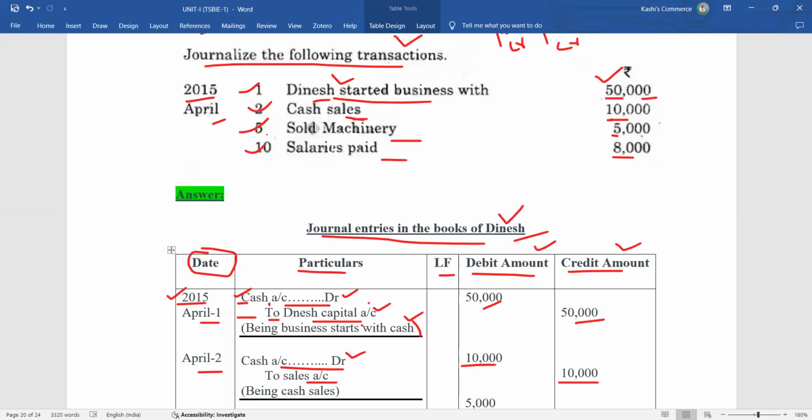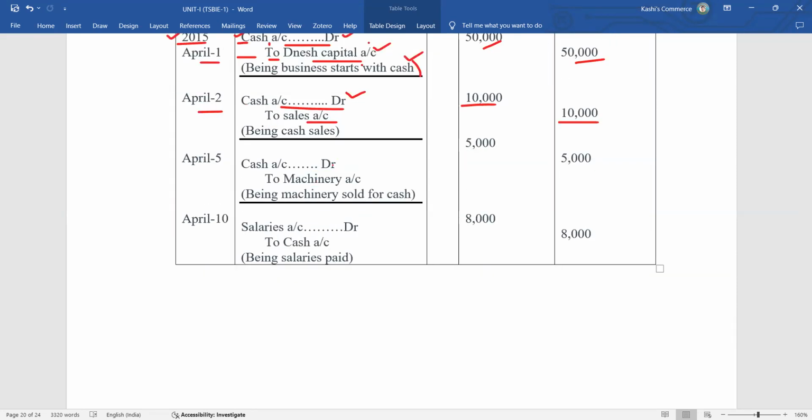The third transaction on April 5th: sold machinery for 5,000 rupees. Here we are selling the machinery. While selling the machinery, we get cash. So cash is an asset. What comes in is debit. Cash is coming into the business, so we have to write it on the debit side. Cash account debit.